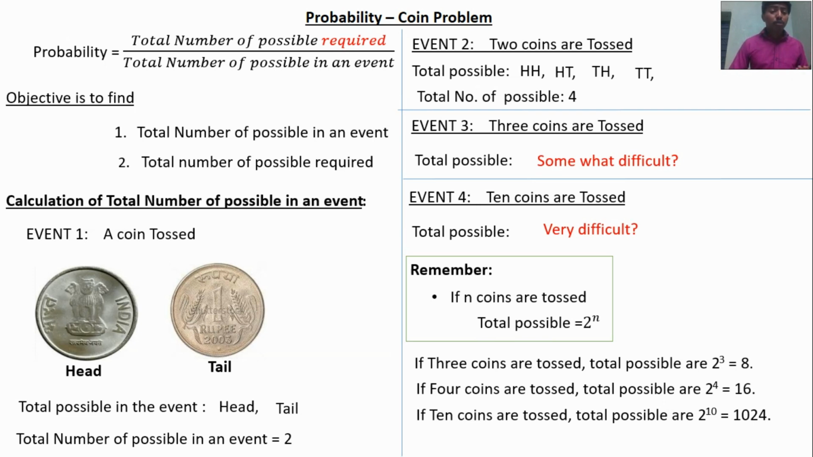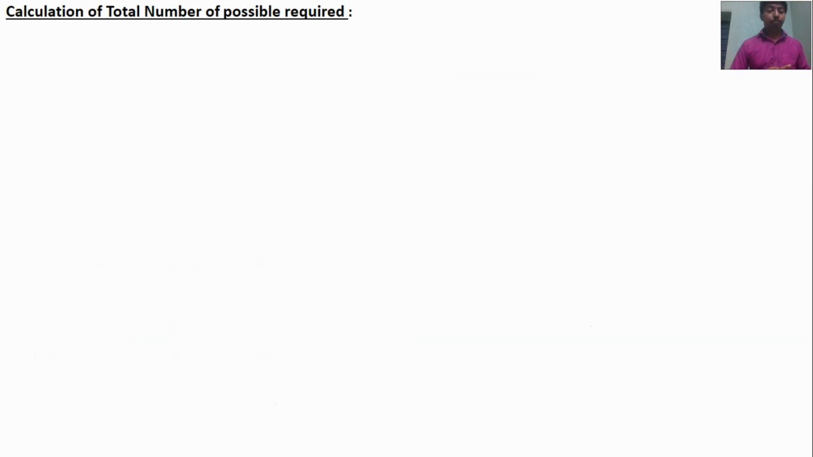The second objective is to find the total number of possibilities required. Let us take a case. A head is required when a coin is tossed. We know that when a coin is tossed, the output may be a head or tail. The total possibilities in the event is 2, but my requirement is head, which is 1. So the total number of possibilities required in the event is 1. Total number of possibilities in the event is 2, and total number of possibilities required is 1.